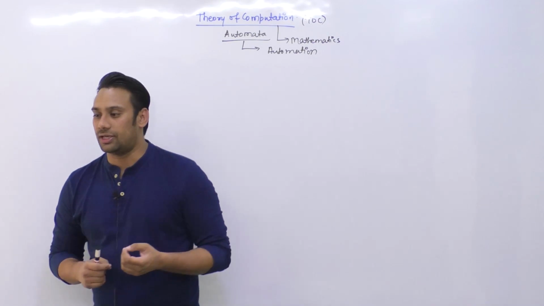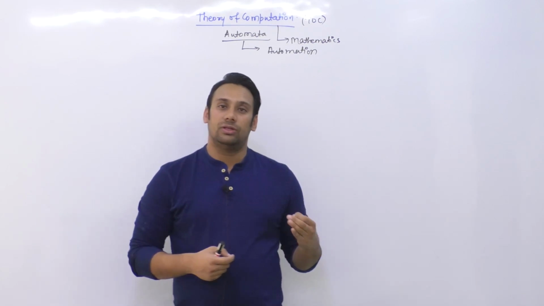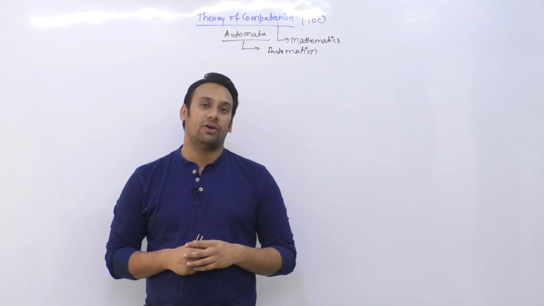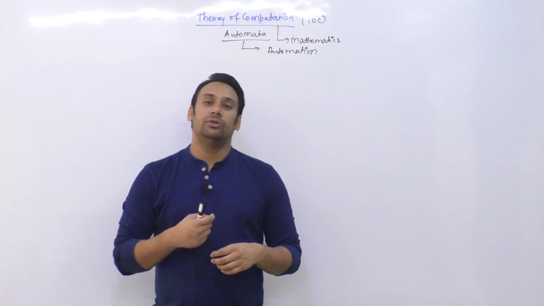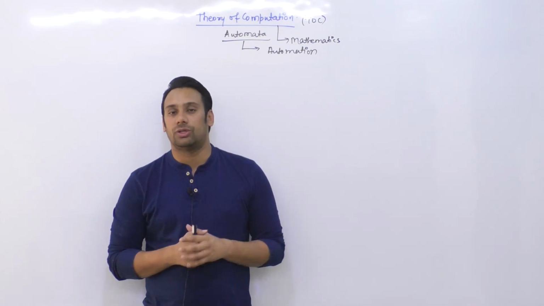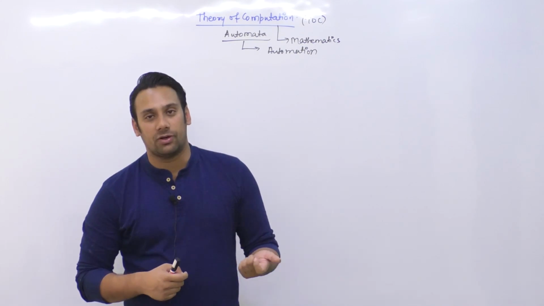जो आपके Turing machines हैं वो आपके modern day computers जितनी ही powerful है. But again, if you know that Turing machines are as powerful as a modern day computer, then can you design a machine which is even more powerful than your Turing machine? क्या आप कोई ऐसी मशीन बना सकते हैं जो Turing machine से भी ज़्यादा powerful है, right?